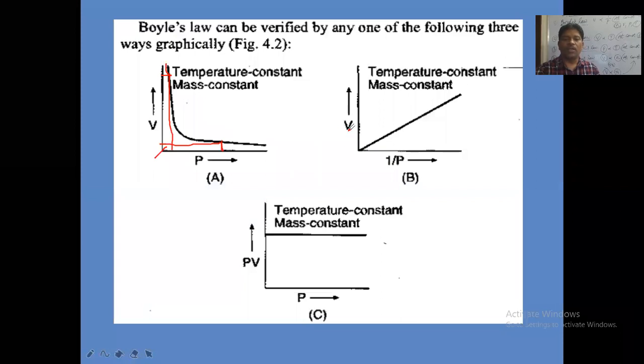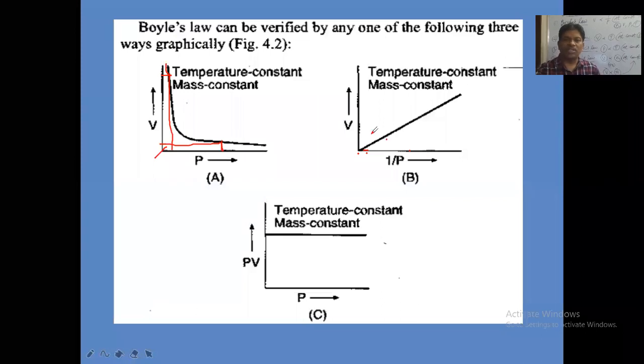And now here we have taken volume versus 1 by P. If we go from left to right on the x-axis, the pressure is decreasing, remember. Here we have taken 1 by P, not P. If we take P, from left to right on the x-axis the pressure increases. If we take 1 by P, the pressure will be decreasing from left to right on the x-axis.